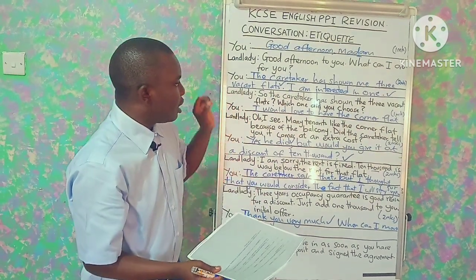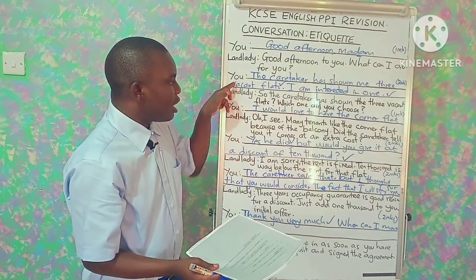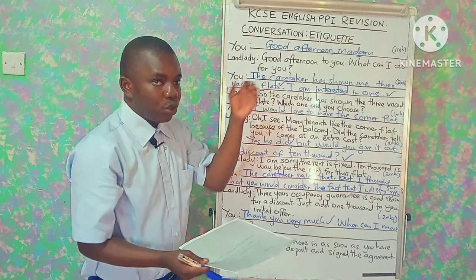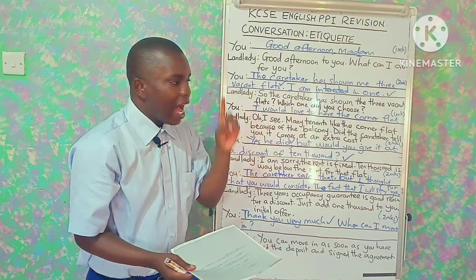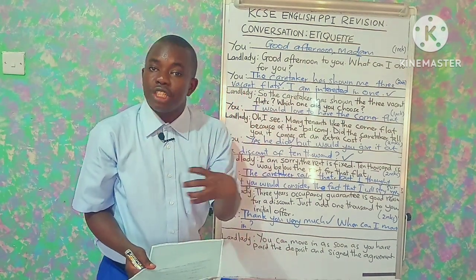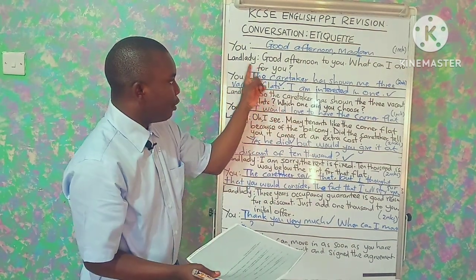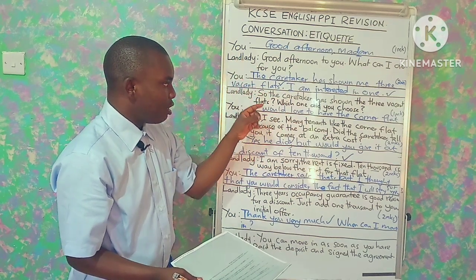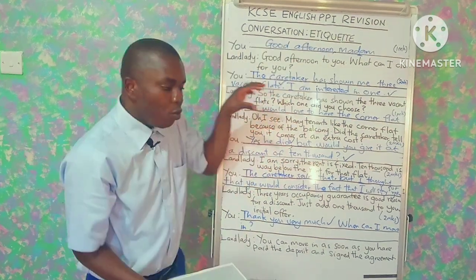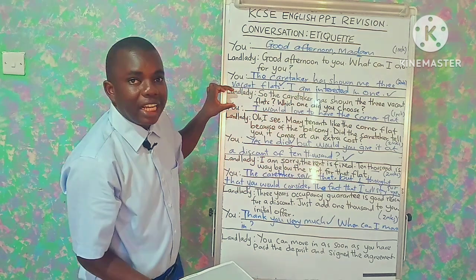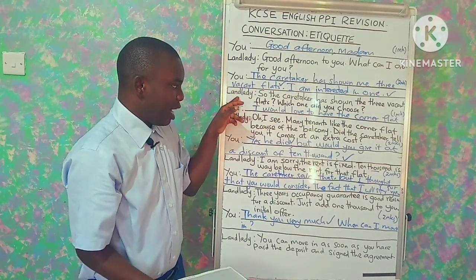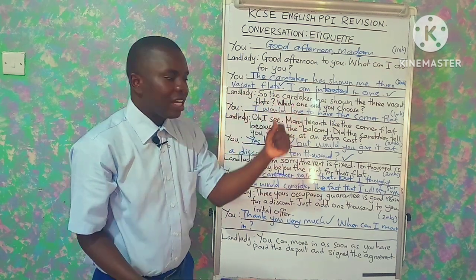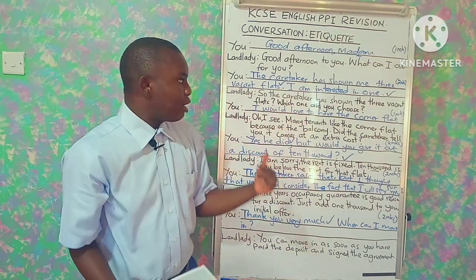After that, there is another space for you to respond. And the landlady asks what she can do for the student here. Before we answer that, we now move to the other conversation by the landlady. And the landlady says, "So the caretaker has shown you 3 vacant flats.